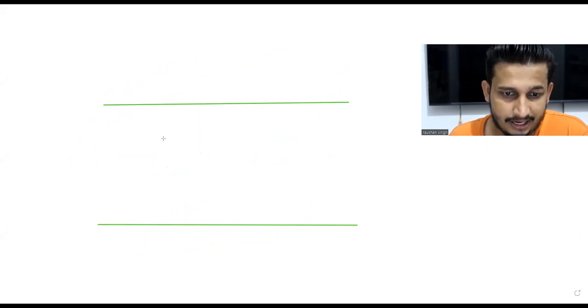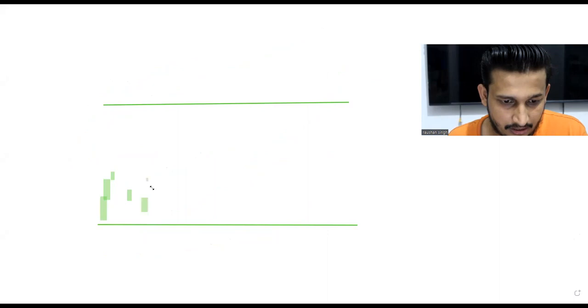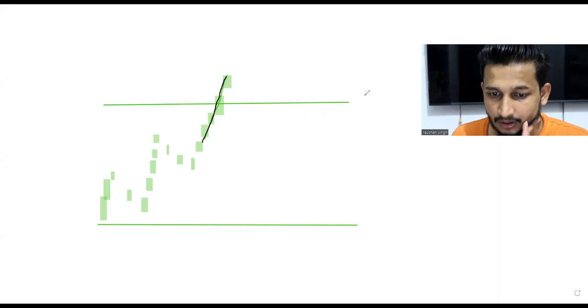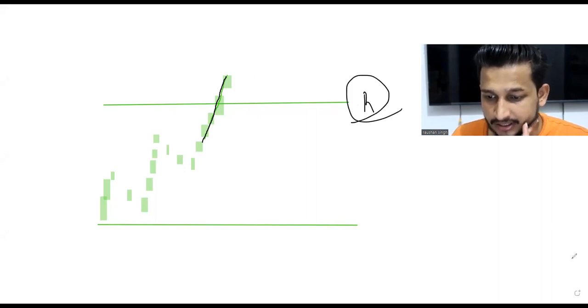So over here, if prices are going upside, let's say it went up, came down, it went up, came down, again it went up, again it came down, again it went up, and it broke this level. Okay, it went up. Now what do I want? What should be my confirmation? After the breakout of the resistance, we should look for what it has become now. After the breakout, this resistance becomes support. Which kind of candlesticks should I look for if I want to buy?